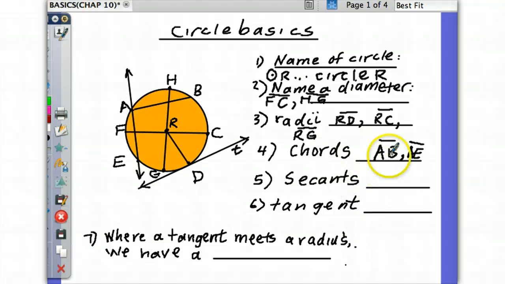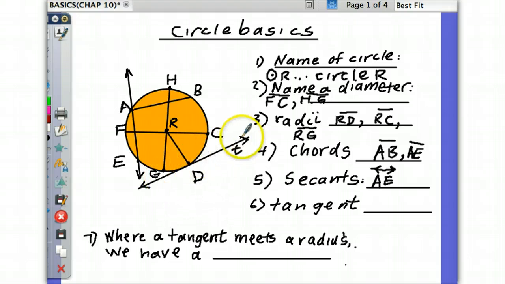Secants are different. I don't know if you know what a secant would be. Let me see if we can get a secant. Would it be AE? Yes. AE, a secant intersects a circle twice. A secant intersects a circle at 2 points, so it would be line AE. So this would be called a secant line. You have to make it a line with your double-headed arrow like that. That would be a secant line.